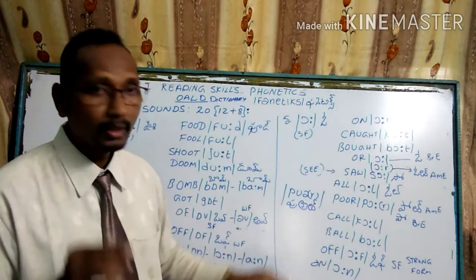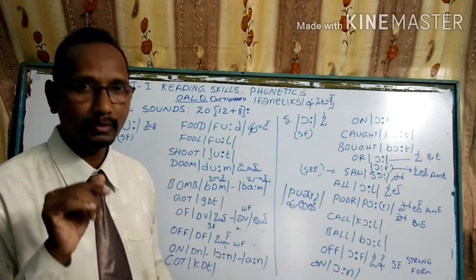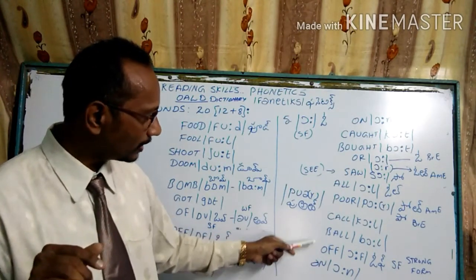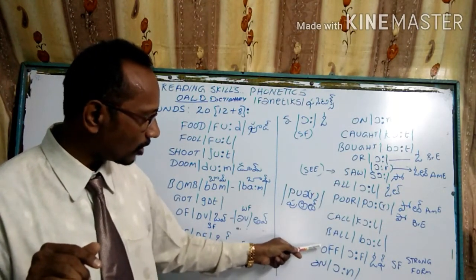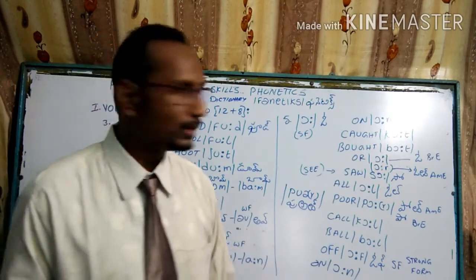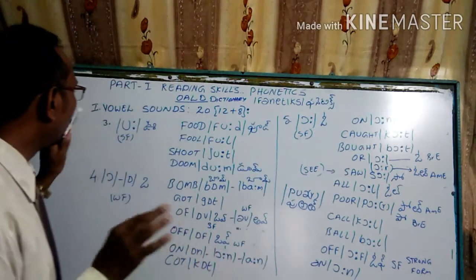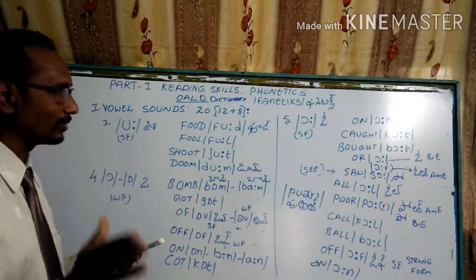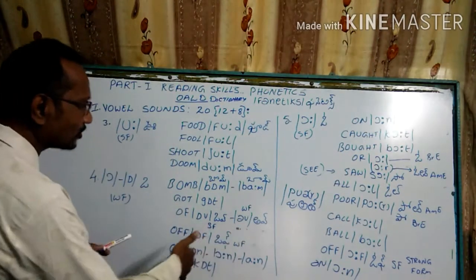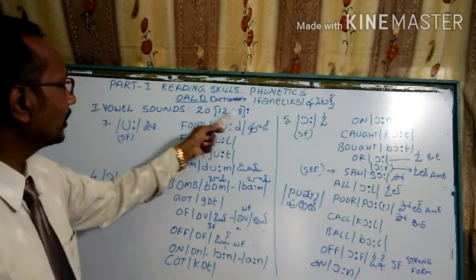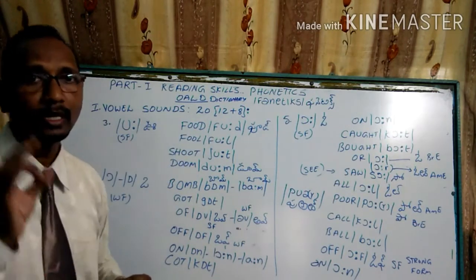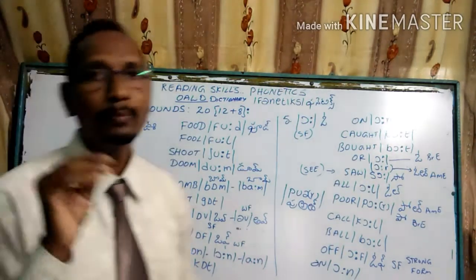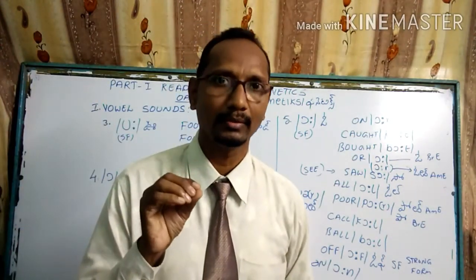Coming to "call," not "cal." The same way "ball." The same way "off." The same way "on." So these are the vowel sounds, the pure vowel sounds. Now after this I give you 8 vowel sounds. They are known as diphthongs, my dear students. Please be on the line.